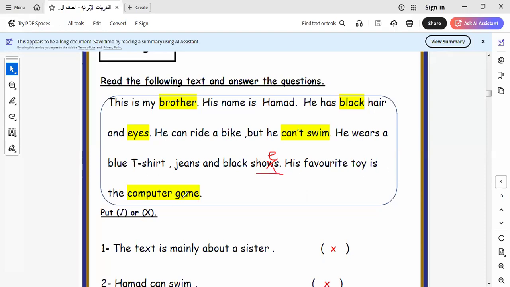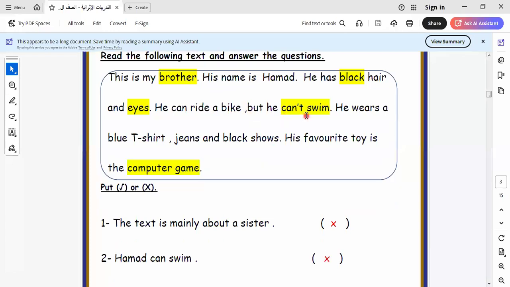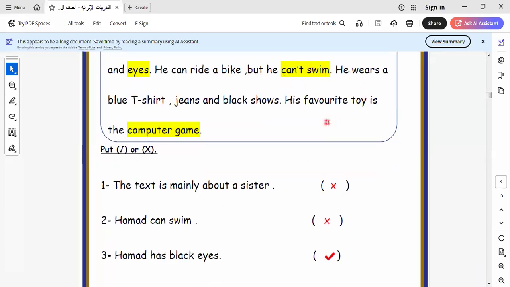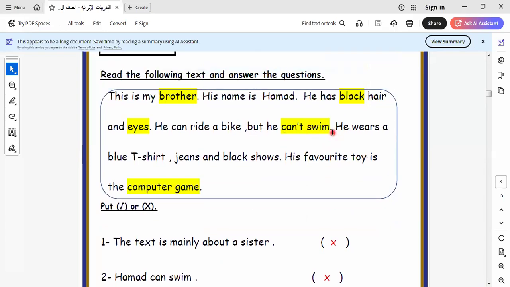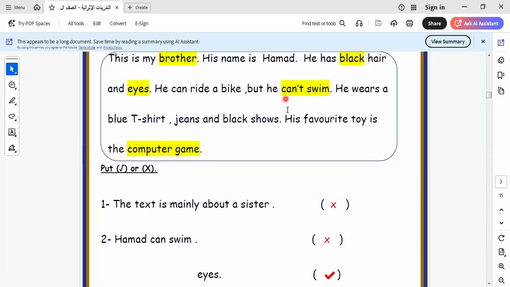His favorite toy is the computer game. Let's go to another. Some of you are saying, Miss Iman, we have highlighted some words here. We focus on these words because we ask about them in the text.